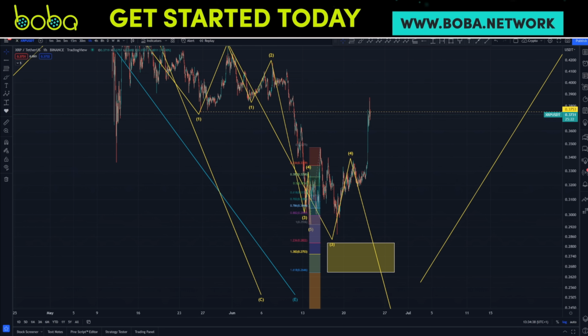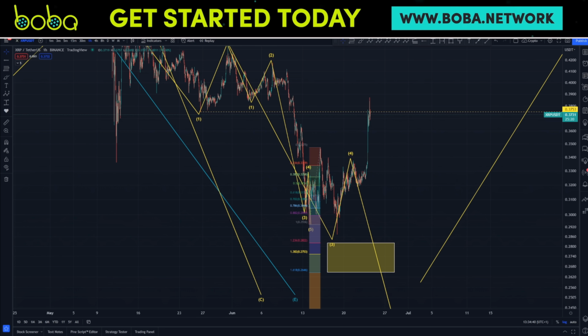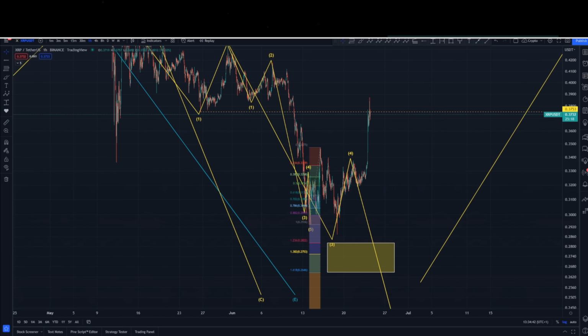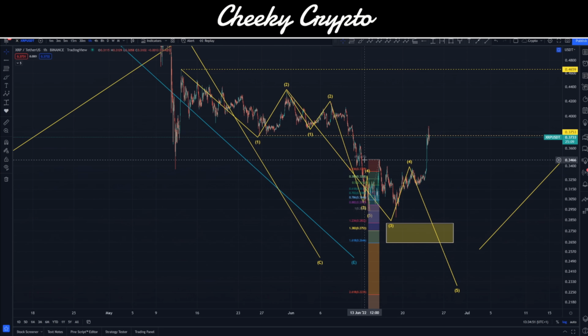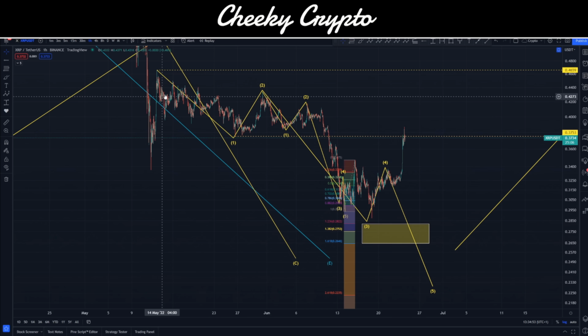Now we have invalidated a 5-wave structure to the downside, and this isn't bad, it's just not great either, and we are actually having a pretty significant bounce to the upside. And I'm going to break this down for you so you can be prepared with what I would expect to be happening next anyway.